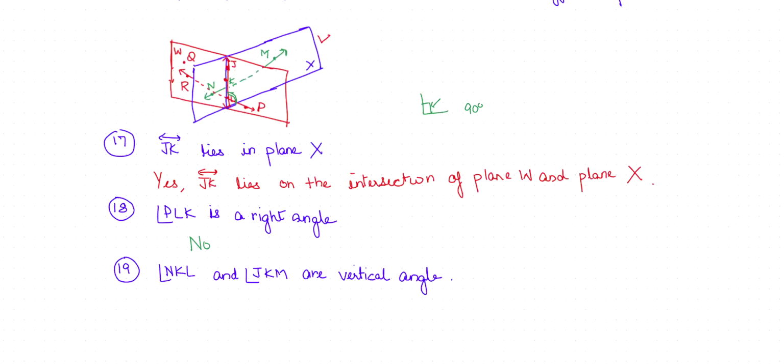Now it is asking if angle NKL and angle JKM are vertical angles. So we can see this is like this.